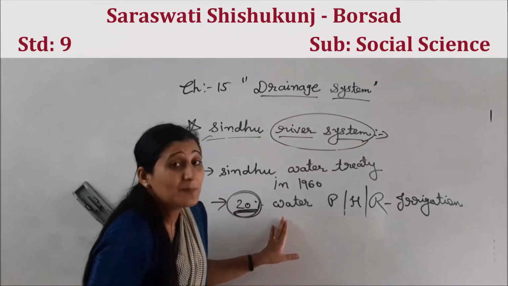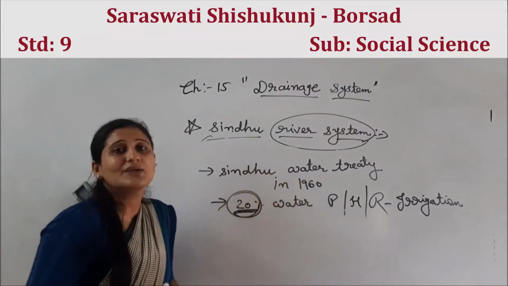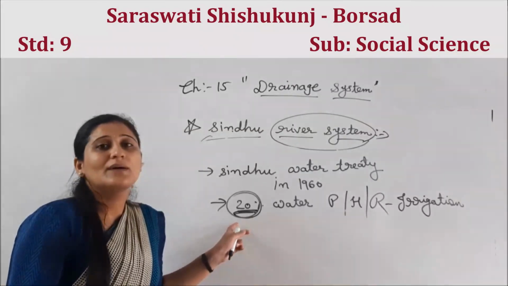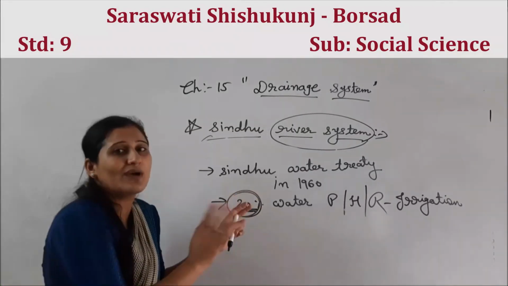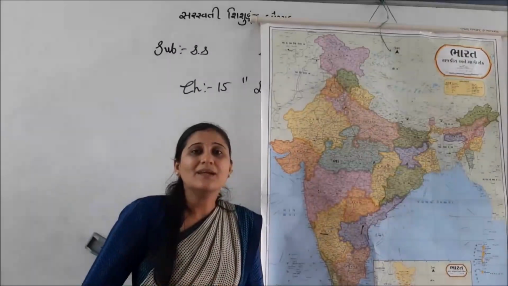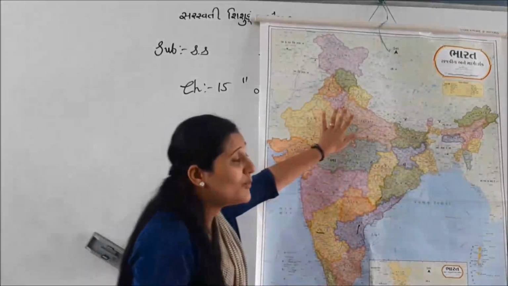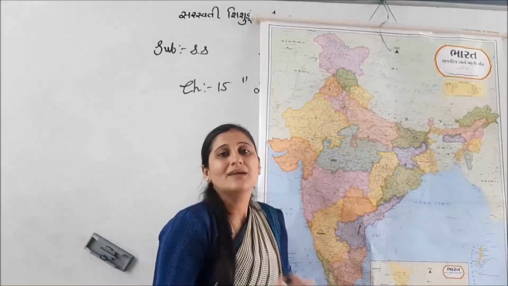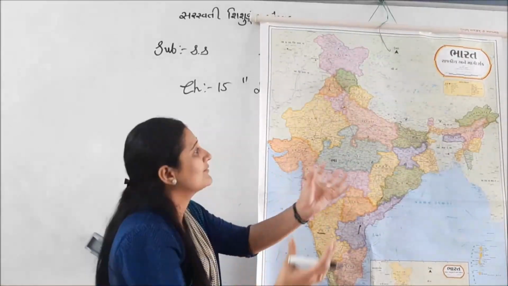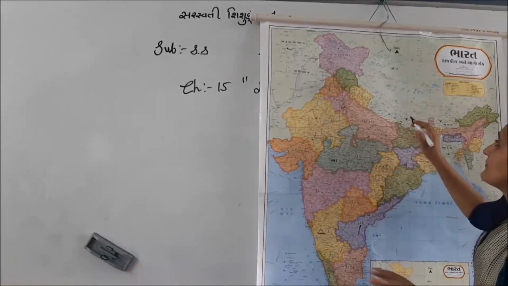Now, let me start the journey of Sindhu river from where to where. I am going to explain the journey of Sindhu river through a map. Up to now I explained the common information about Sindhu river. Now through the map I am going to explain the destination of Sindhu river, from where it originates and where it goes. So see, my dear students, you have to see.